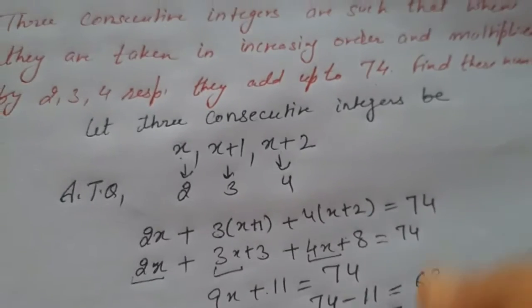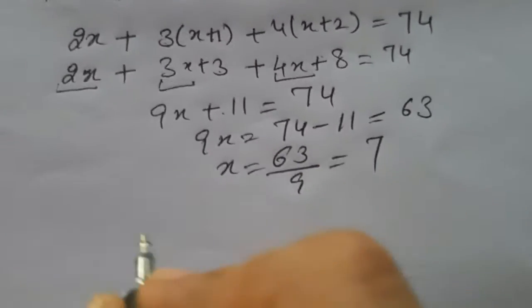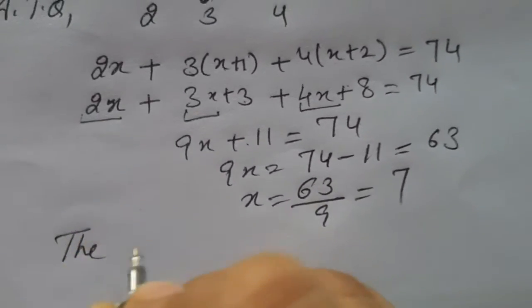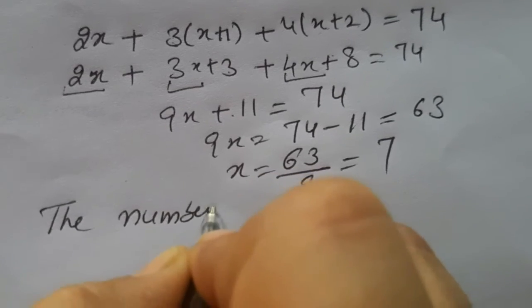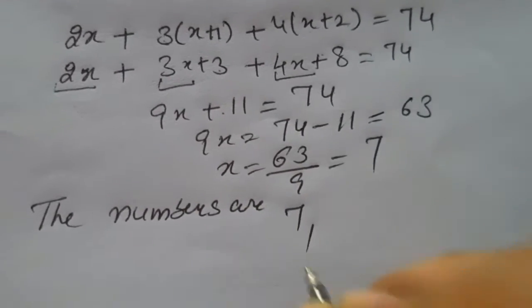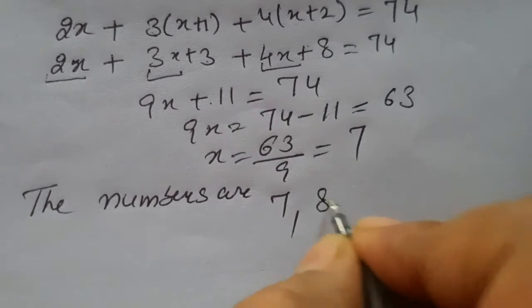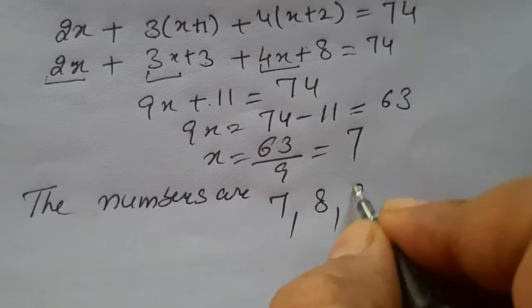Now we have to find the numbers. So what are these numbers? Consecutive numbers these are. So the numbers are 7, next number will be 7 plus 1, 8, next will be 7 plus 2, that is 9.